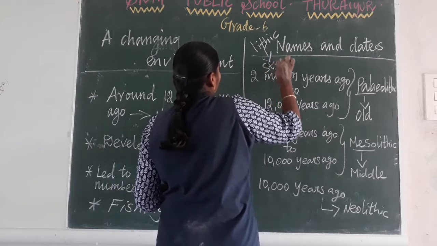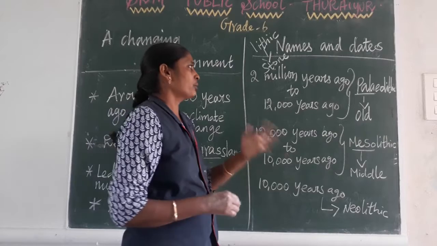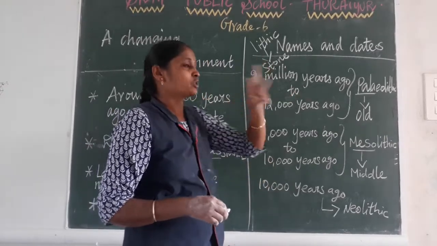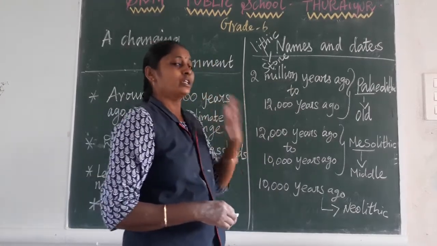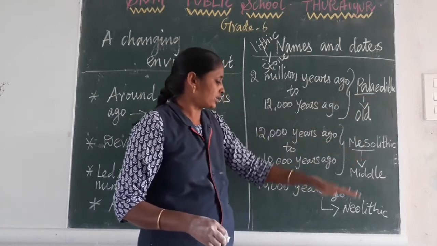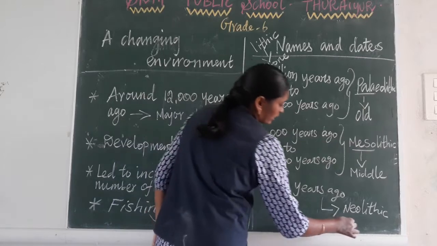So about the Stone Age, according to the period, we can divide the Stone Age into three categories: Paleolithic, Mesolithic, Neolithic.